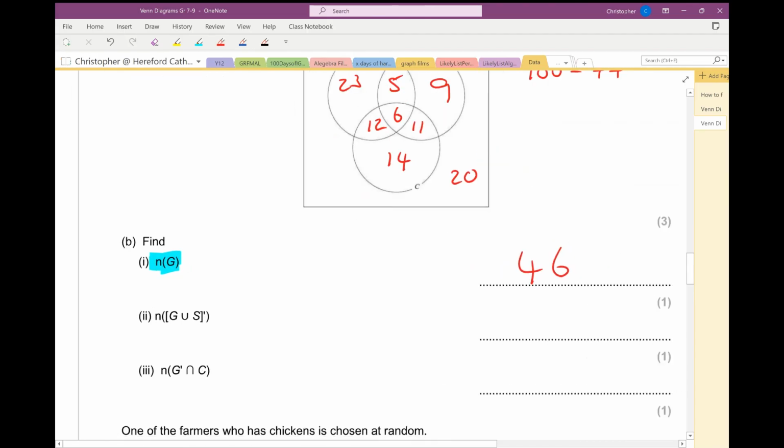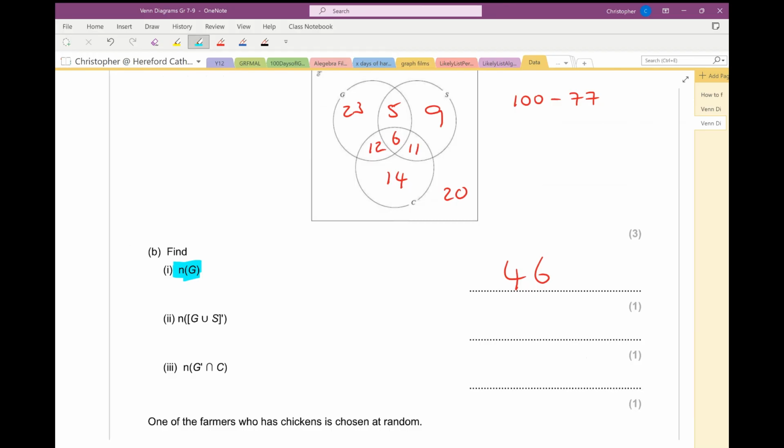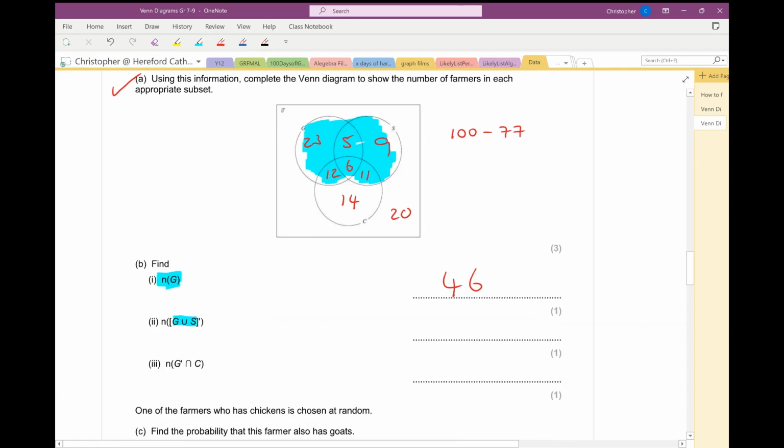Now what's going on here? Find the number which are not in G union S. Well, here is G union S. And we want the number who are not in there. So the number that are not in there are the 20 and the 14. So 34. Okay, right.